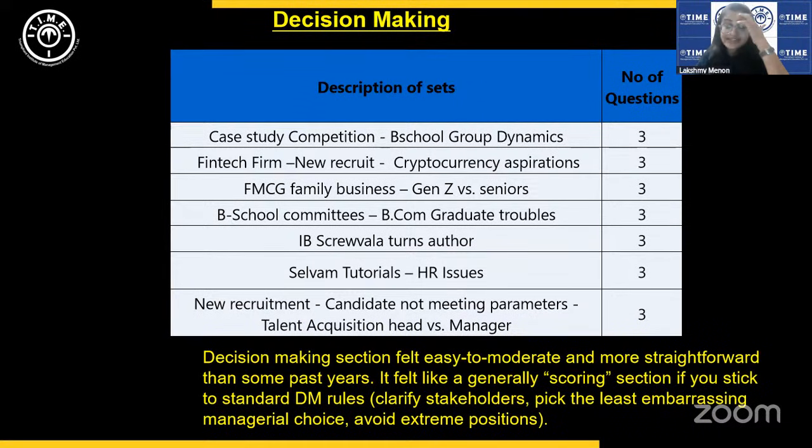It was about this investment banker, Mr. Screwwala, who suddenly turned author and churned out a bestseller. After that, he gets book contract offers left and right. So what should he do? Now, in that situation, it is natural that you tend to put yourself in Screwwala's position, right? If I were him, what would I do? There starts the problem, because there are no management principles to go by. So yes, there were at least a couple of tricky questions in that set.